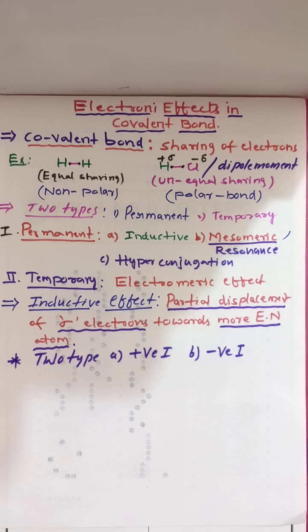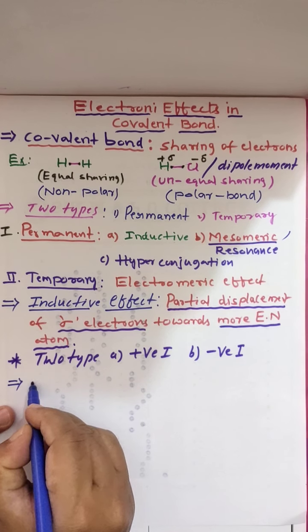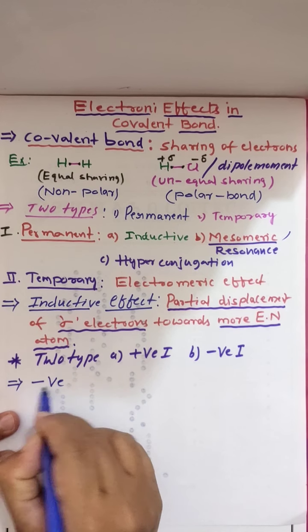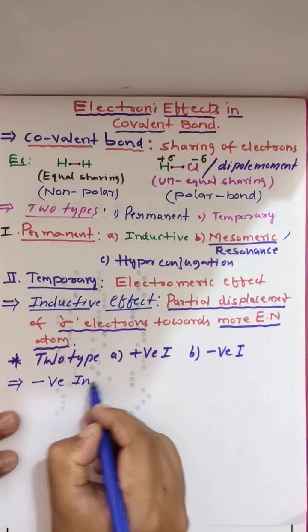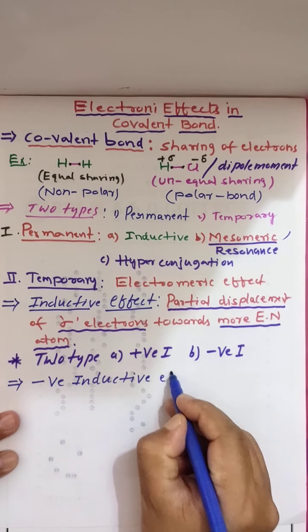Let me discuss when we call it plus I effect and when minus I effect. It is very easy. Here I am explaining to you. Minus I effect, that is negative inductive effect.